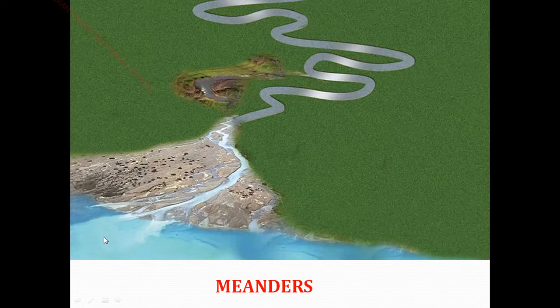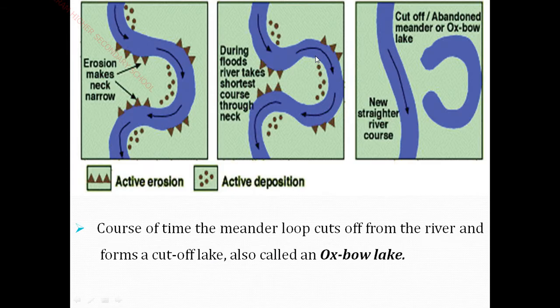When the river enters into the plains, it moves in a zigzag manner. This is called meanders. It has a large bend in it. See how many bends are here: 1, 2, 3, 4, 5, 6 and 7. So continuous bends happen in the meanders. See the next slide.